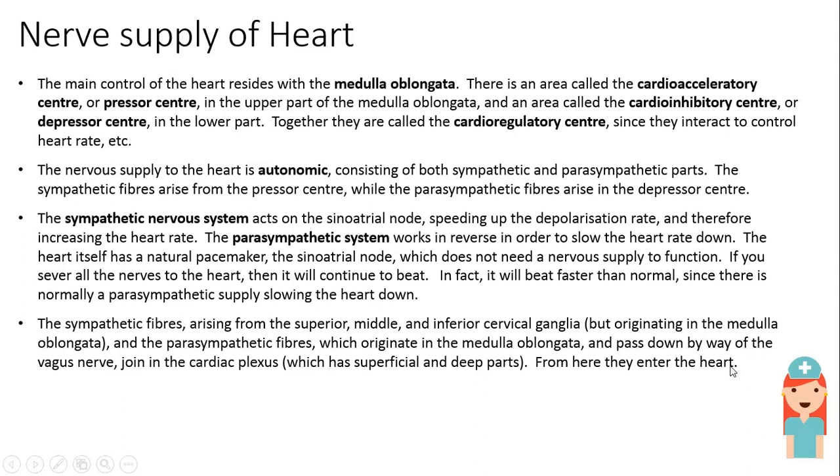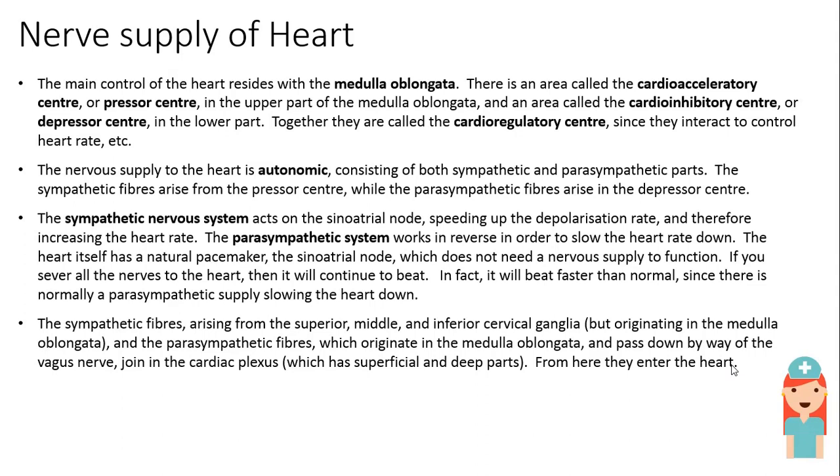So this may be a little confusing. Just remember, the main control of the heart resides with the medulla oblongata. There is an area called the cardiovascular center or pressure center in the upper part of the medulla oblongata, and in the lower part it is called the cardioinhibitory center or depressor center.